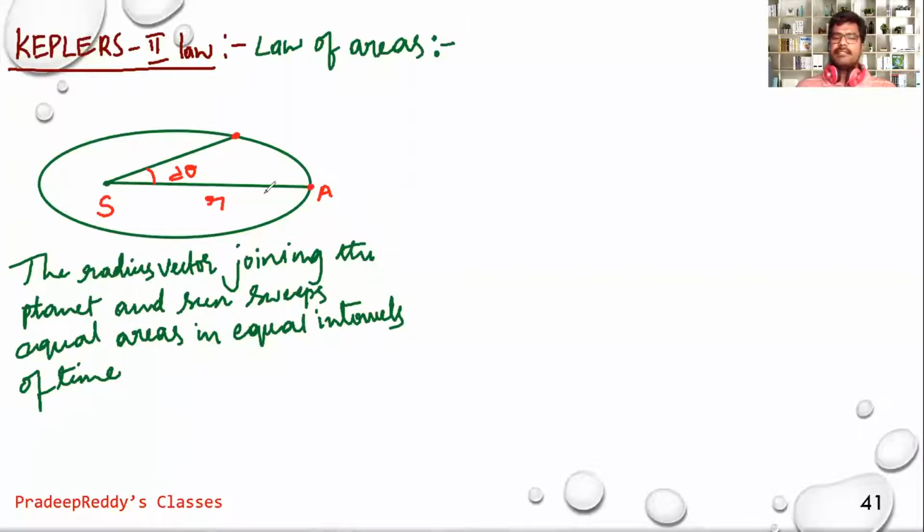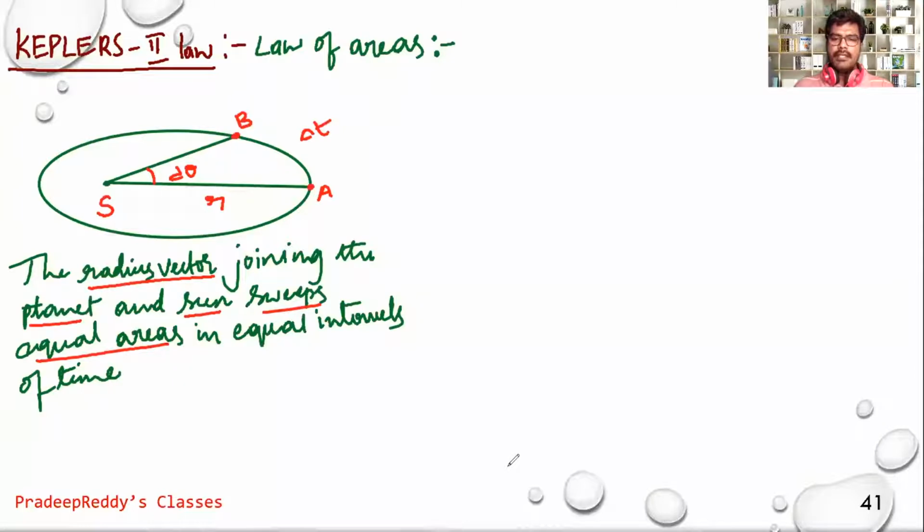What does Kepler's second law state? The radius vector, the vector joining the planet and the sun, sweeps equal areas in equal intervals of time. That means, suppose a planet starts at position A and goes to position B in time delta t. In some interval of time it has gone from A to B, and it is sweeping this area.